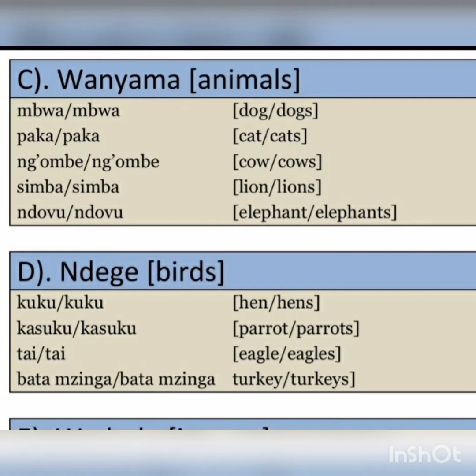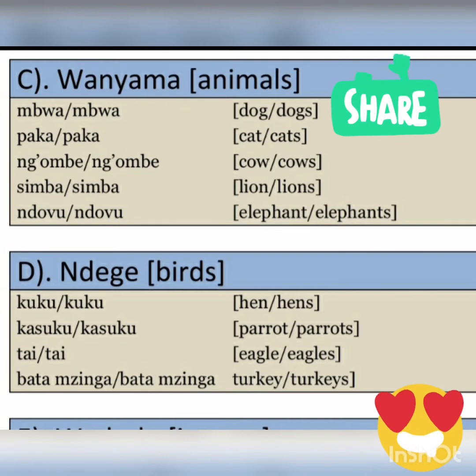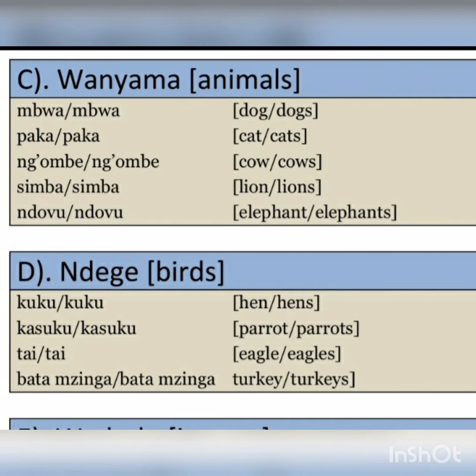So we have mbwa. Mbwa is a dog, and mbwa remains dogs. It remains. And we have paka. Paka is a cat. The same. We have ng'ombe. Ng'ombe is a cow. We have simba. Simba is a lion. We have ndovu. Ndovu is an elephant.